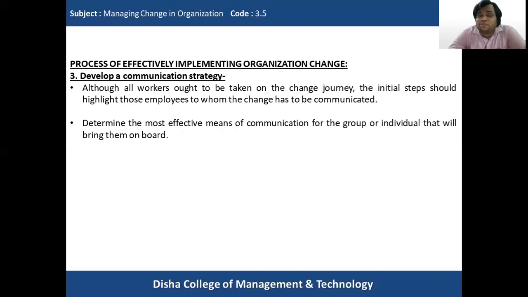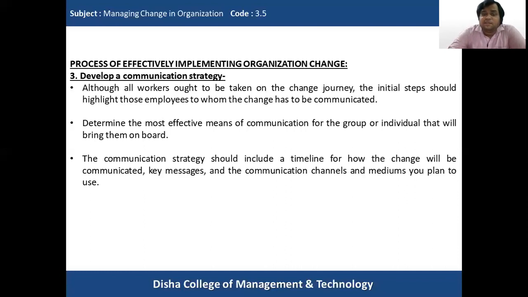Determine the most effective means of communication for the group or individual that will bring them on board. So we have to decide the means and ways in which we communicate with the people, whether at a group level or at an individual level, that will help them come on board with the change initiative. They will accept the change, become a part of the change process, and encourage the change process in the organization. So to bring them on board, we have to decide the various effective means of communicating with those groups or individuals. That is very important to determine.